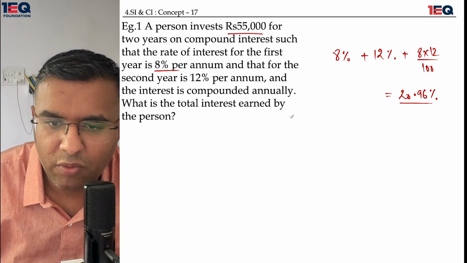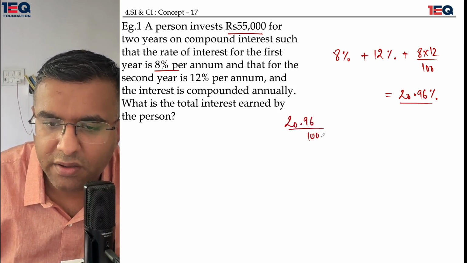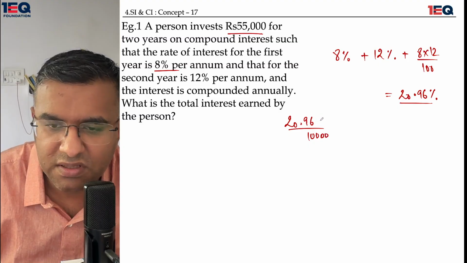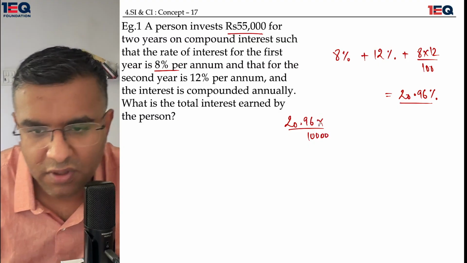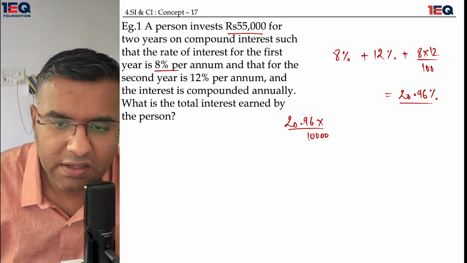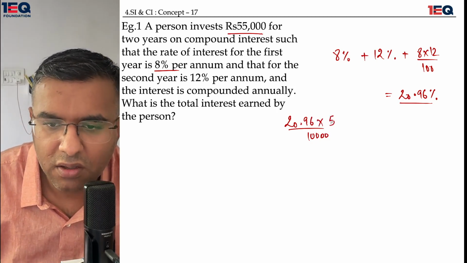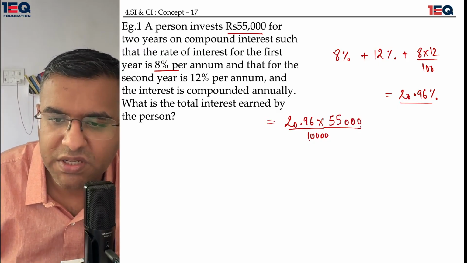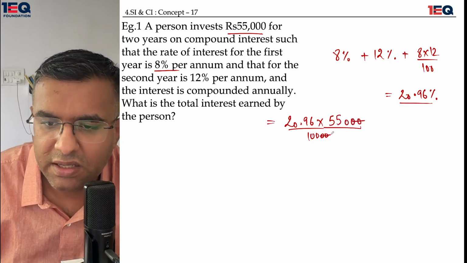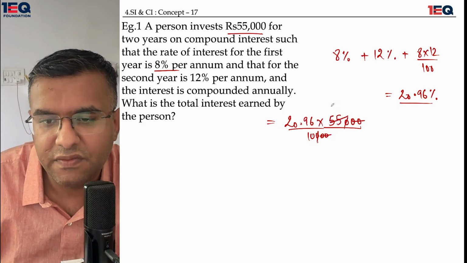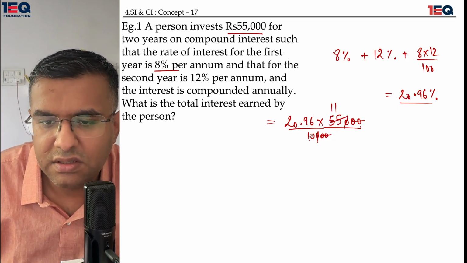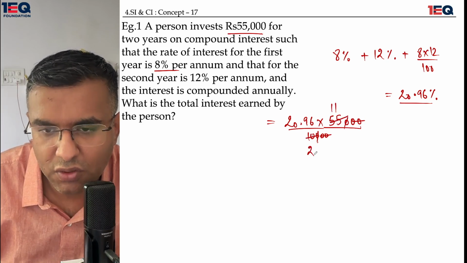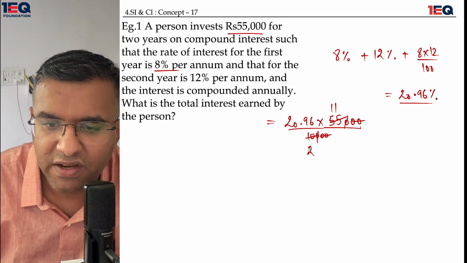This 20.96 percentage would be divided by 100 and another two zeros, because this is a percentage. The sign removal would give me two zeros and the decimal removal would also give me two zeros. Now I have 55,000 in the equation. So these two zeros are getting cancelled here. The other one is getting cancelled here. This is 55, 11 fives. This is 5 twos.